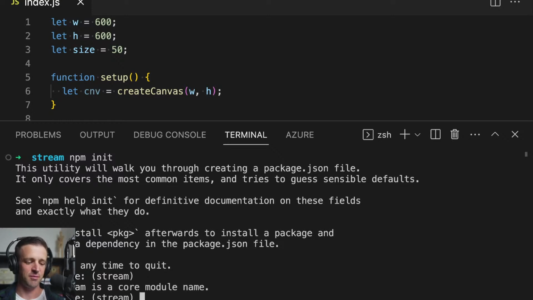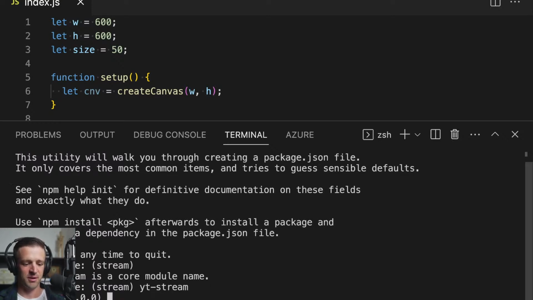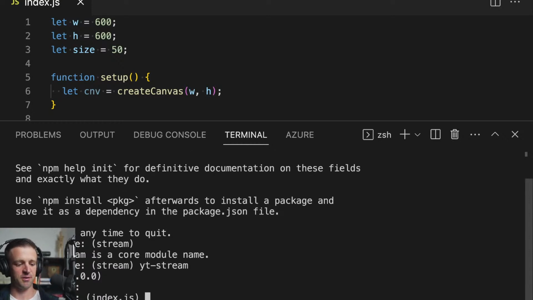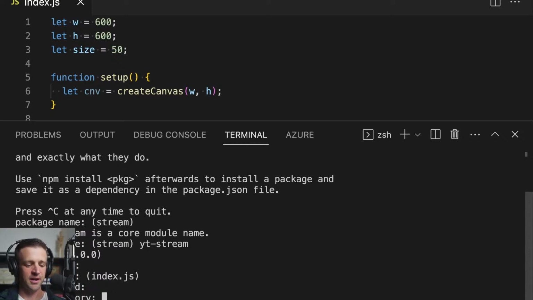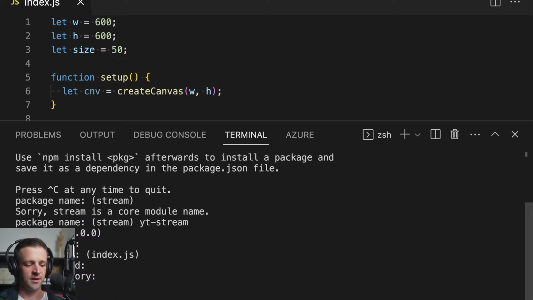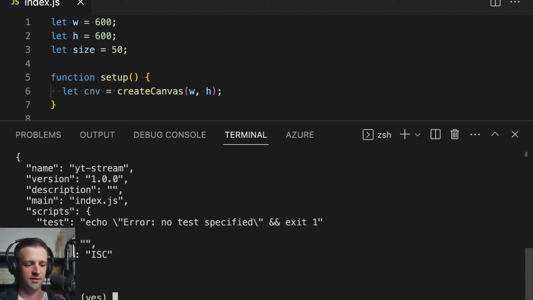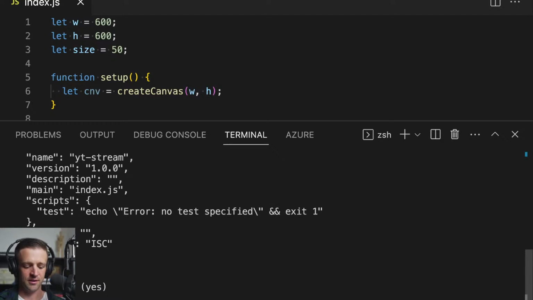Do you want a package name? We'll call it stream. Sorry, stream is a core module name, so I guess I can't use that. We'll call it yt-stream. That's fine. Version 1.0.0, I'm just going to press enter. I'm not going to go through any of these. Just keep pressing enter. Is this all okay? Yes. Okay. So we can see we've got our command prompt back.